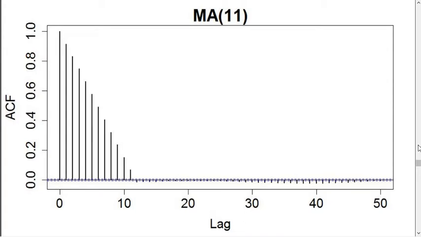I also generated quite a few values, a lot of them, of an MA11 process. Here we can see that the autocorrelation function drops rather steadily. It is still non-zero, although it's small at lag 11, but beyond lag 11 it is 0, effectively so, which is again the telltale sign of an MA11 process.